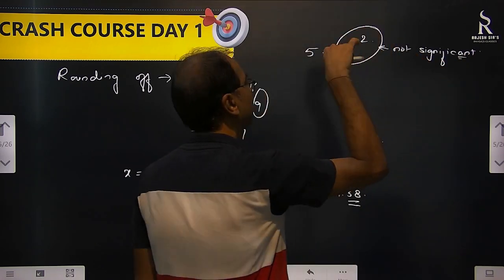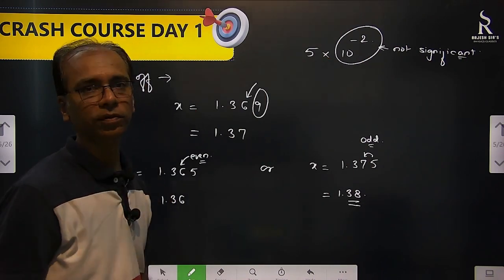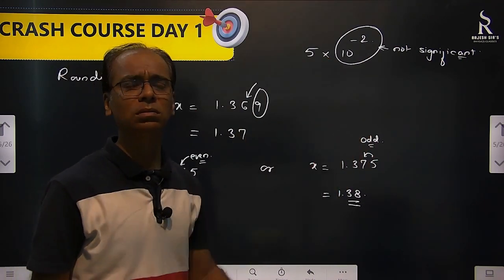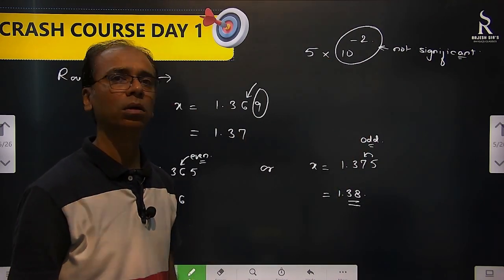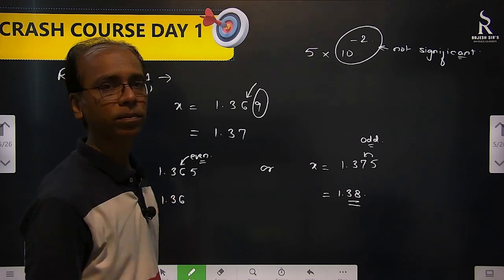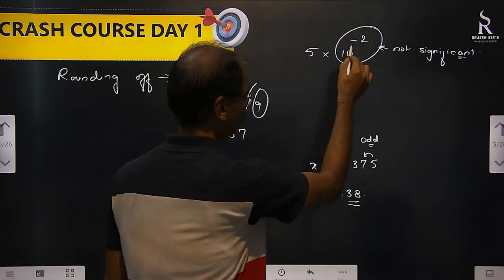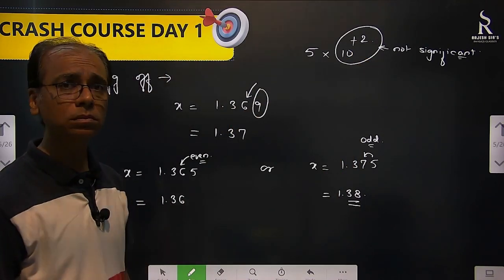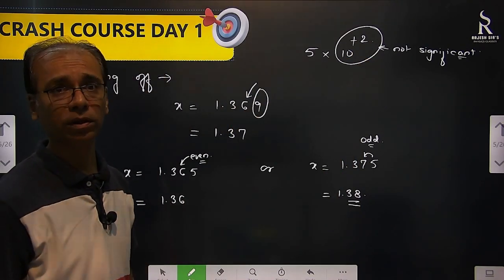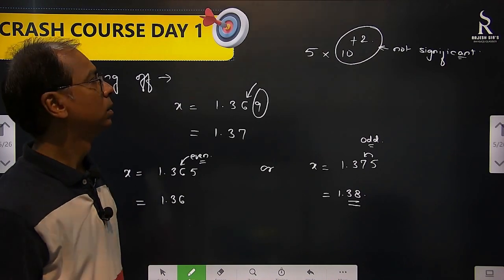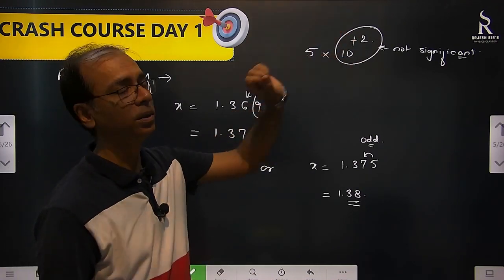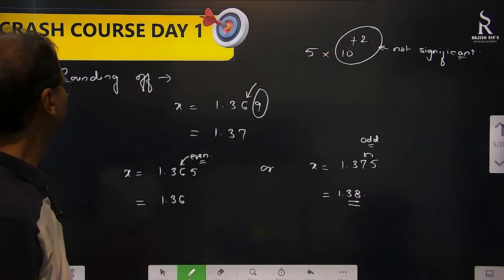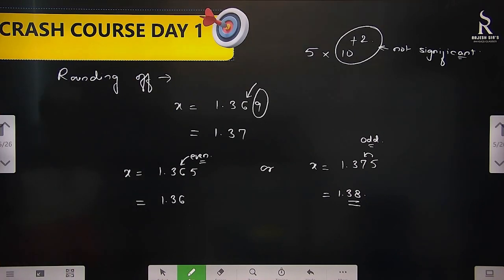This 10 to the power that you are writing is not significant. Plus 2, plus 3, plus 5, plus 8, these are non-significant. Clear? So remember that these powers will be non-significant. Right? So this is rounding off we saw.